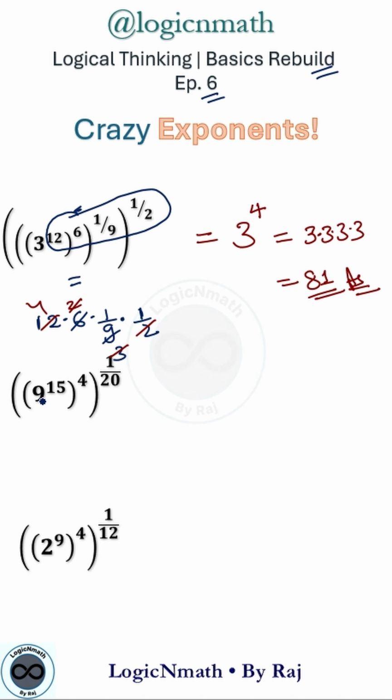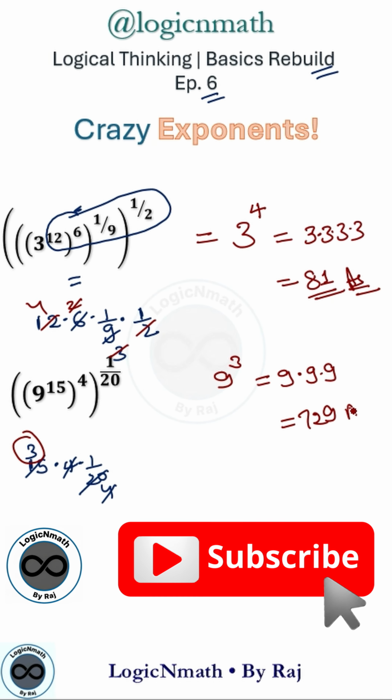Similarly, our second question is 9 power 15 power 4 over power 120. So again multiplying the exponents, 15 times 4 times 1 over 20, which gives 5 3 is 15, 5 4 is 20, this 4 over 4 cancels out, so we are left with 9 power 3, which is equal to 9 times 9 times 9, which is 729, our answer.